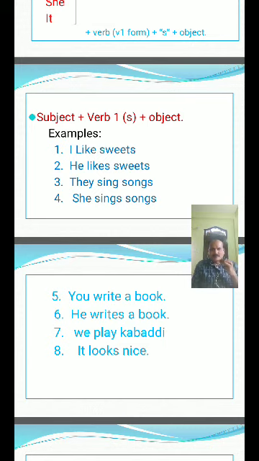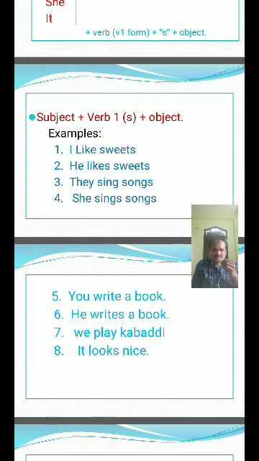I support that party, you support that party, we support that party, they support that party, he supports that party, she supports that party, it supports that party. Like that, so many examples are there.